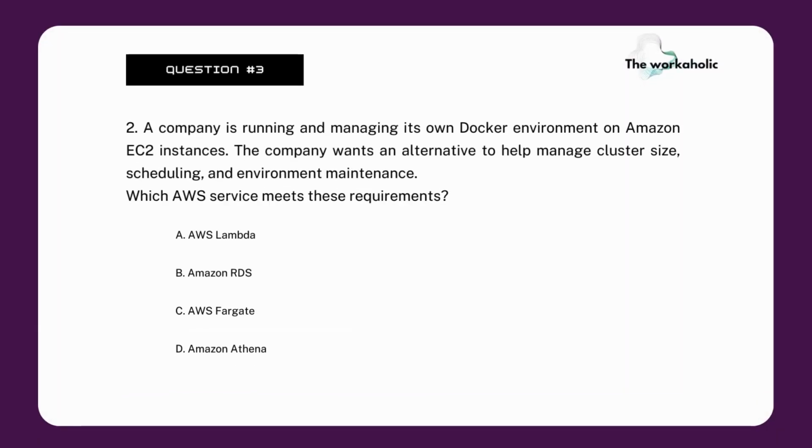Moving to the next question. A company is running and managing its own Docker environment on Amazon EC2 instances. The company wants an alternative to help manage cluster size, scheduling, and environment maintenance. Which AWS service meets these requirements? AWS Lambda, Amazon RDS, AWS Fargate, or Amazon Athena? I will give you some seconds, but if you need more, you can pause the video and try to find the right answer.